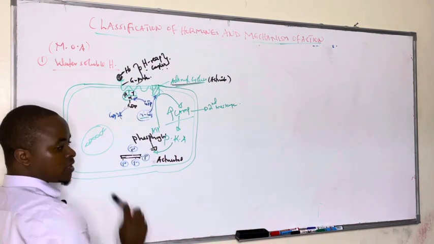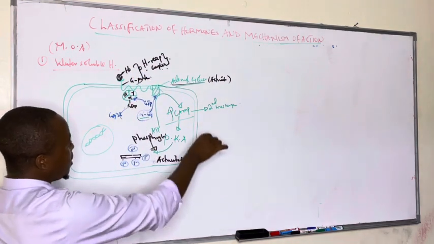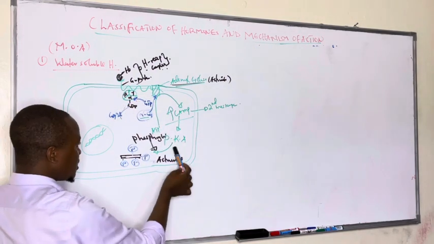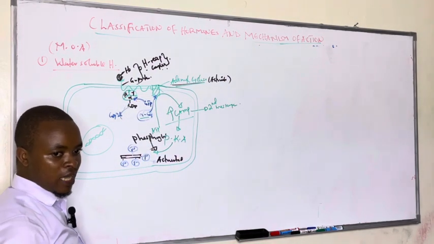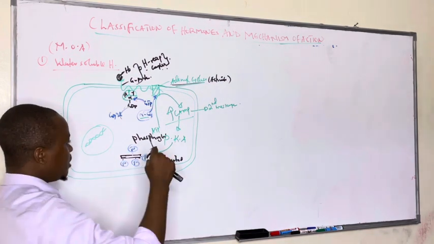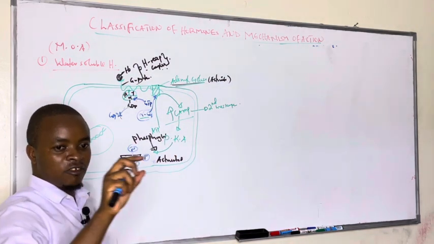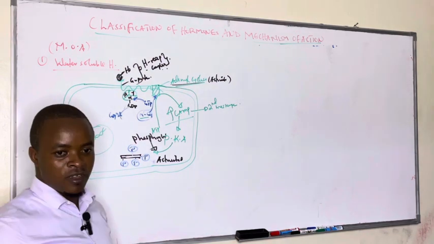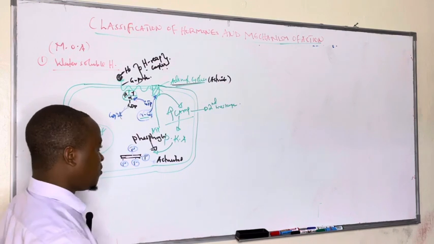The hormone was the first messenger. Then increased levels of cyclic AMP activate the inactive protein kinase type A, which comes to the enzyme and starts adding phosphate by phosphorylation, causing them to become active and exerting the effect of the hormone.